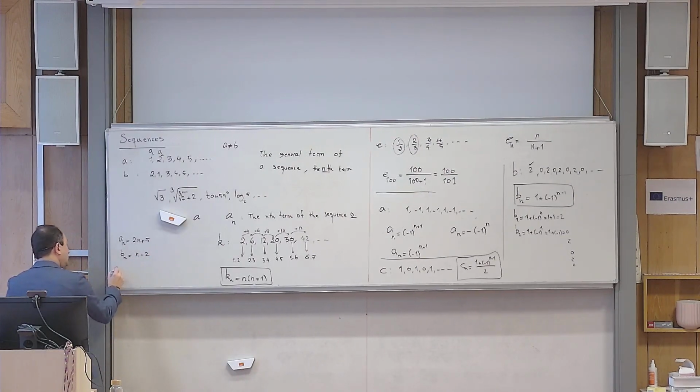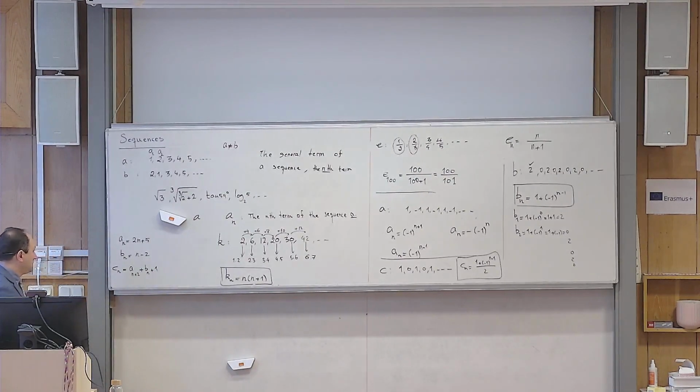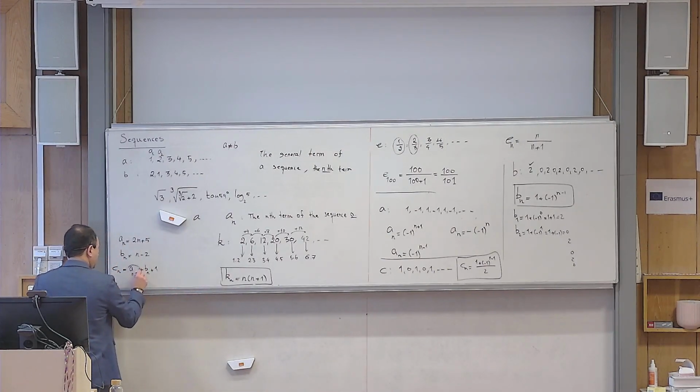And then they define C sub n to be this sequence: a sub n plus 2 plus b sub n plus 1. Okay, so the question is this. I have two sequences, A and B. I have given you the general formula for the first and the second sequences like this. And I have defined another sequence C whose nth term is obtained from this relation. I want you to understand this symbol that I have used here.